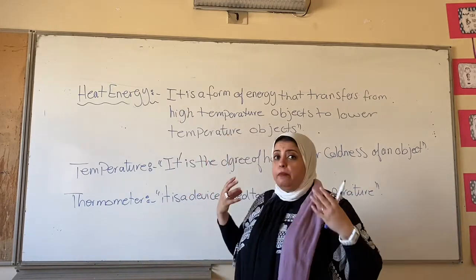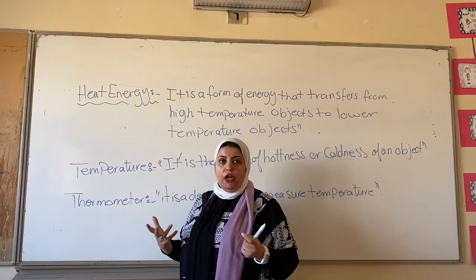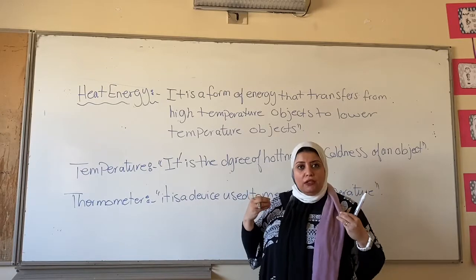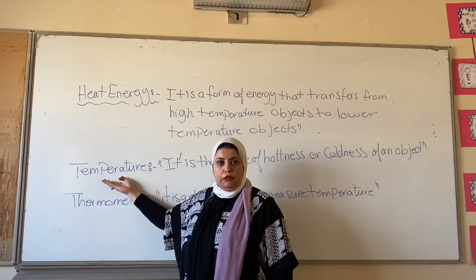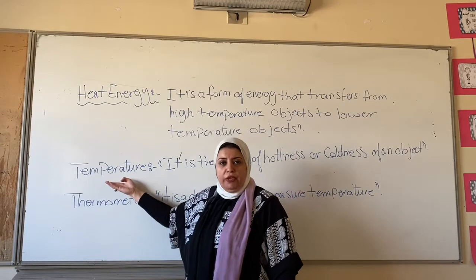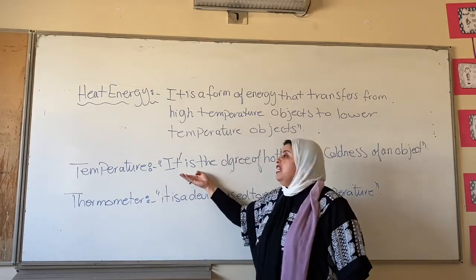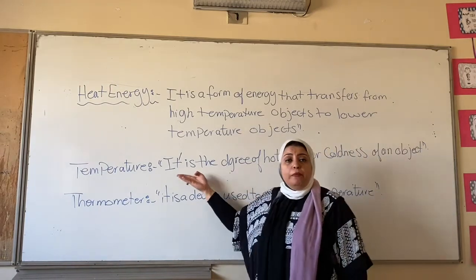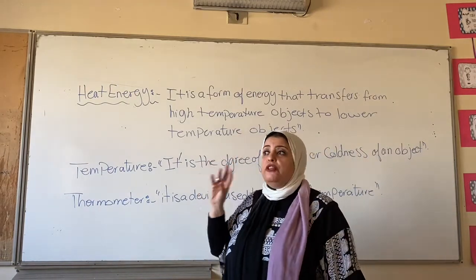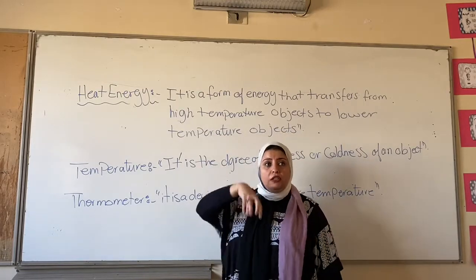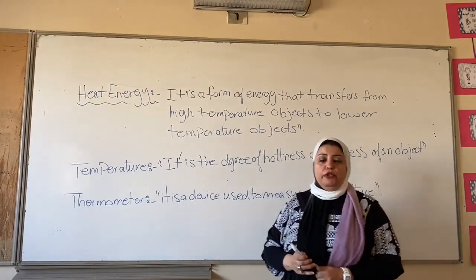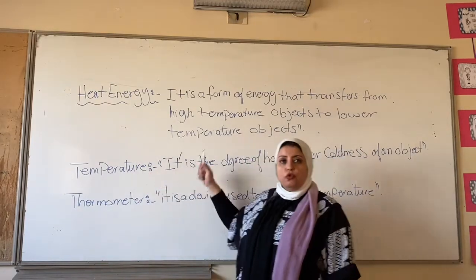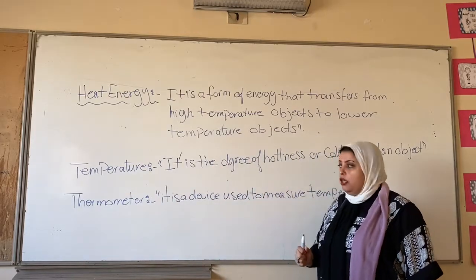Then, how can I measure the amount of heat inside that object? I can measure the amount of heat inside that object by measuring something that's called temperature. So, temperature, we can define it as the degree of hotness or coldness. So, temperature is just a number that refers to the amount of hotness or coldness inside the object. By the way, temperature is not only for hot objects, but it's also to measure how cold my object is.